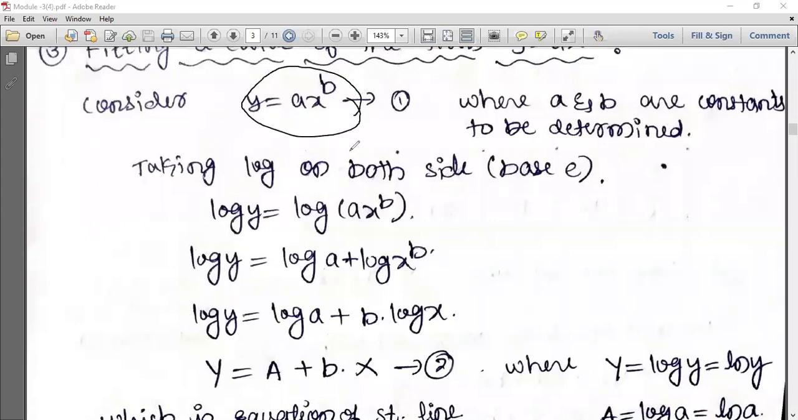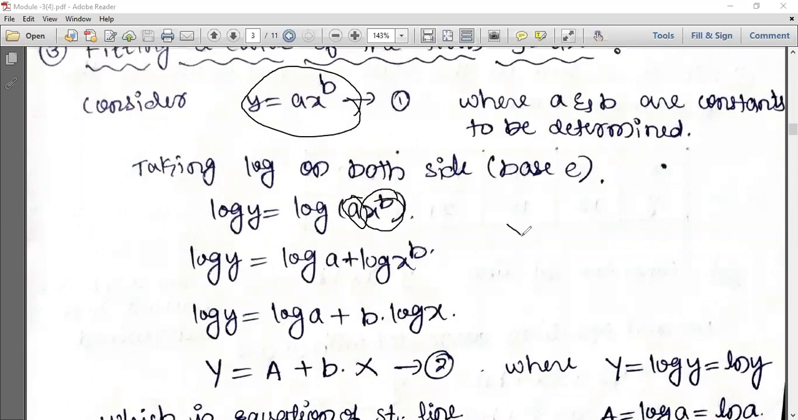Okay, I'll take log on both sides, where a and b are constants to be determined. So taking log on both sides, the base is e. So log of y is equal to log of a plus log of x raised to b, which is log of a plus b.